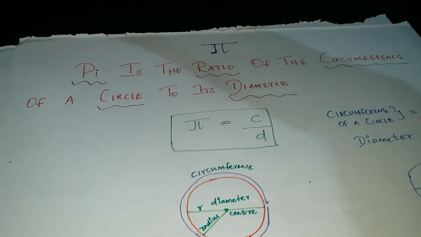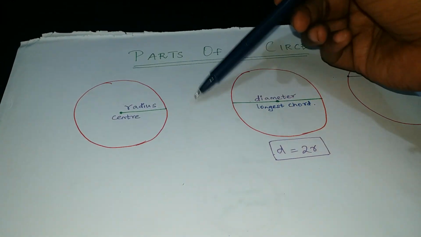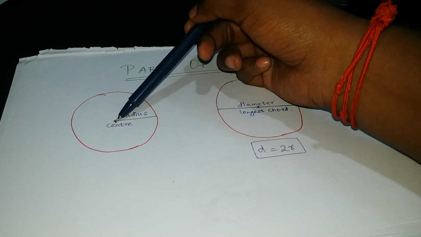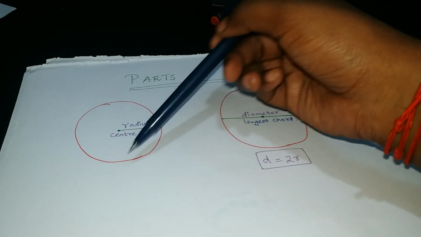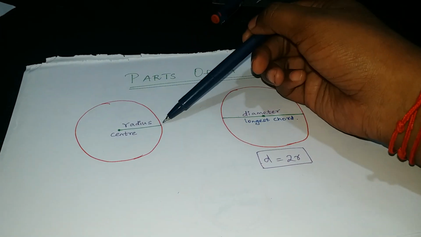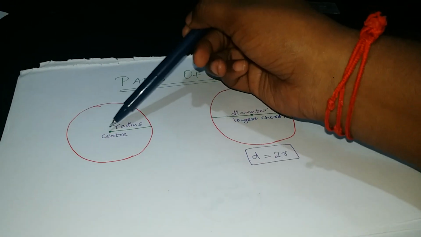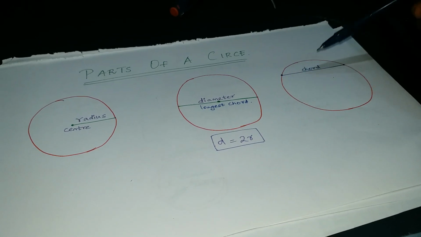Now, let me move to the parts of a circle. This is one circle, and in this circle I have a point, the center. This is a fixed point. With this fixed point, I can draw a circle. The circle is the moving path traced around this fixed point. From this fixed point to the moving point, I can see the radius. This is called radius, and 2 times the radius is diameter. Got it? Diameter. And next one is chord.